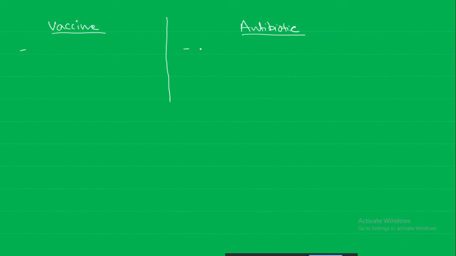Sir, vaccine is given before the pathogen enters, while antibiotic is given after we are infected. Yes, vaccine is a preventive measure. Another fancy term for vaccine is preventive medicine, whereas antibiotics are curative, used for treatment. Like the vaccine for COVID, while Coronil is a supportive medicine in this case.